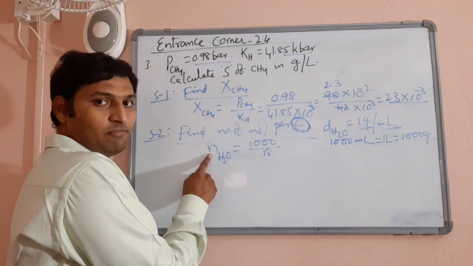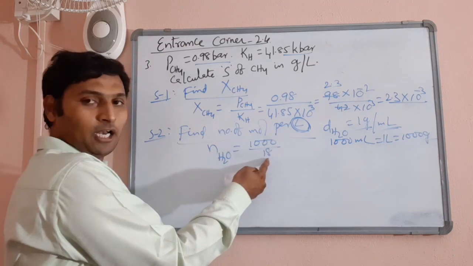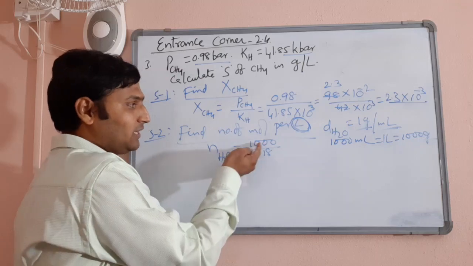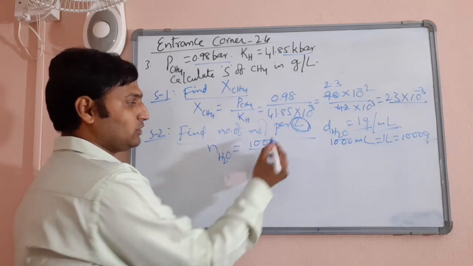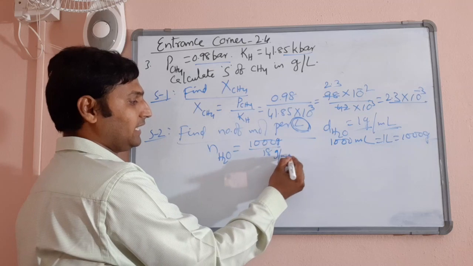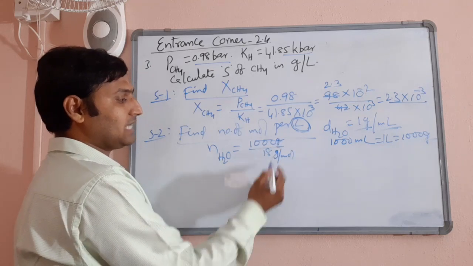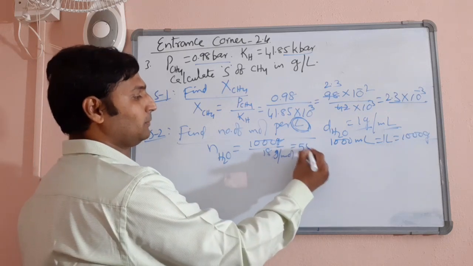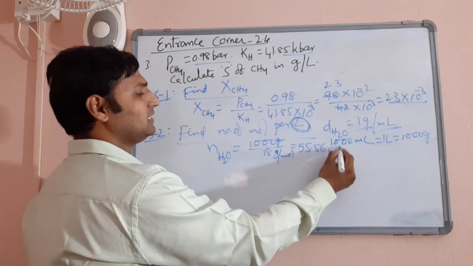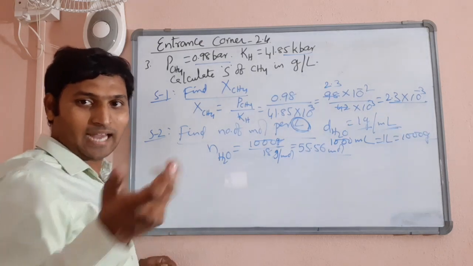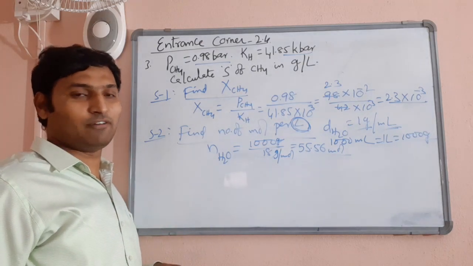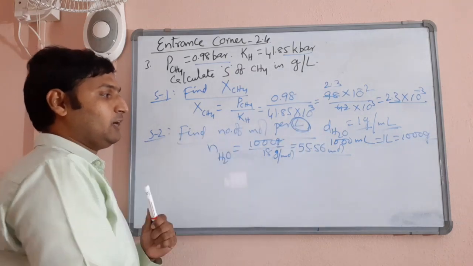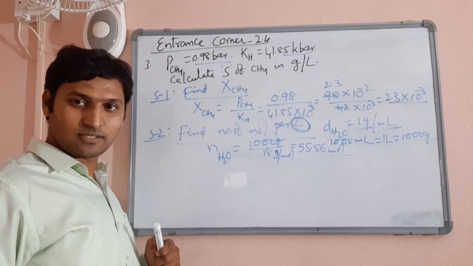So, if I want the number of moles of water, divide the weight by the gram molecular weight, right? What is the gram molecular weight of water? 18. So, I am dividing the weight of water in 1 liter, that is 1000 grams, by the gram molecular weight, 18 grams per mole. Grams gets cancelled, mole goes up, you will get the number of moles. Clear? That comes out to be 55.56. By the way, this is a very popular value. Molarity of water, they will ask you. Molarity of water is 55.56 moles per liter. So, in every liter of water, there are 55.56 moles.